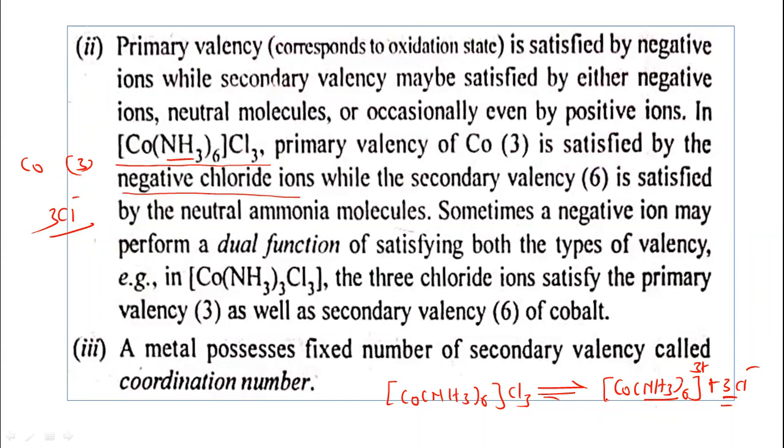So a valency may be satisfied by negative ions, neutral molecules, or positive ions, and sometimes the same ion satisfies both the primary valency as well as the secondary valency, because 3 plus 3 is 6. Sometimes it happens, but in this case that primary valency is not ionizable. Remember this.